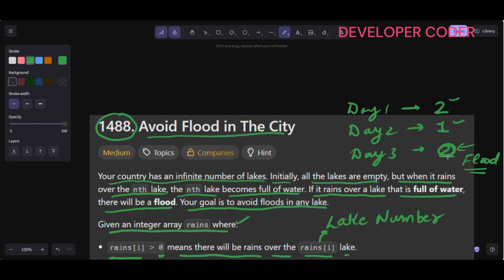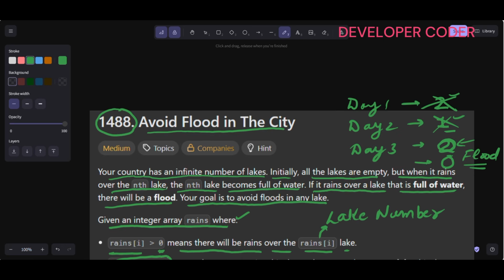That means there is no rain on this particular day, so on this day I can dry a lake. From lake 2 I can remove all the water. So 0 means that we can dry any one lake. Again, if on day 4 we have a 0 value, then I will just dry this lake, and there will be no water in lake 1 also, right?